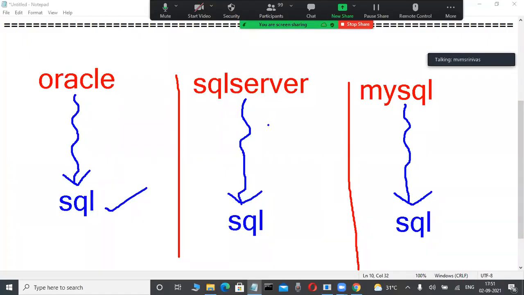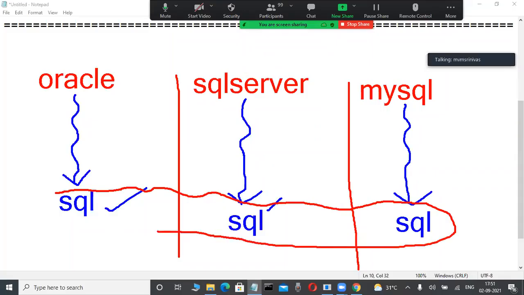Again, Oracle, SQL Server is also a product from Microsoft only. That is a database product operating also, and they are using the SQL language. Again, open source MySQL database is also operating, and we are using SQL only. Okay, generally everyone knows. But these all SQLs, are they same or different? I have a doubt only.